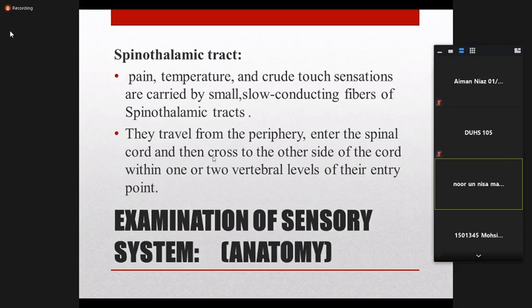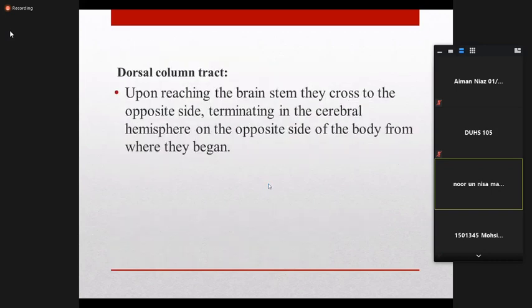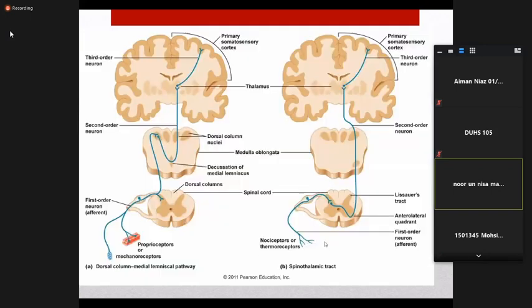Basically, the spinothalamic tract starts from the periphery. The nerves enter the spinal cord, and the fibers of that nerve cross at the same level or one level above that vertebral level to the other side of the spine, and then extend upward up to the thalamus. There they relay, and from the thalamus, second order neurons go to the sensory part of the cerebral hemisphere, like this. This is the spinothalamic tract.